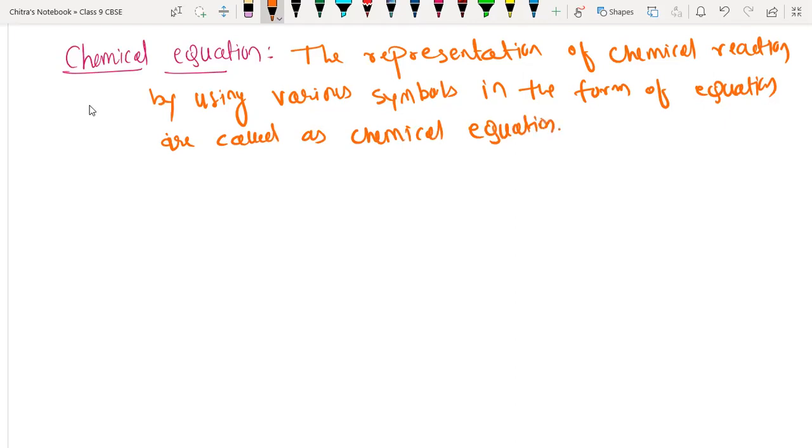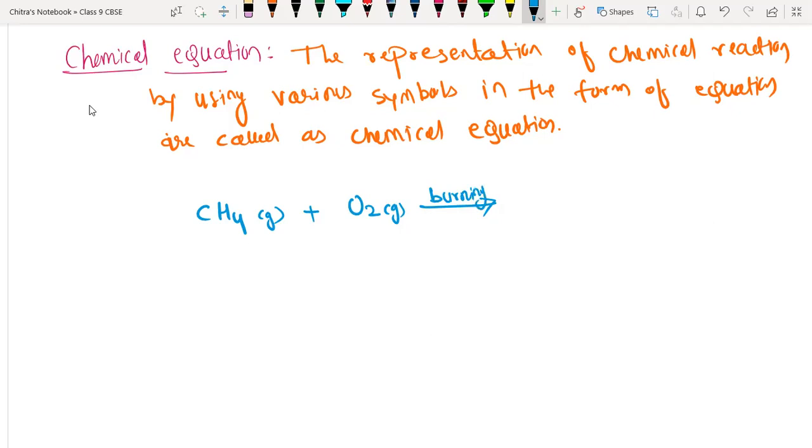Now we have to write one example. Suppose we have taken CH4, the methane gas. We are burning methane gas in the presence of excess oxygen gas, and we know oxygen is present in O2 form, so we have written O2 here. They will react. The process is burning.